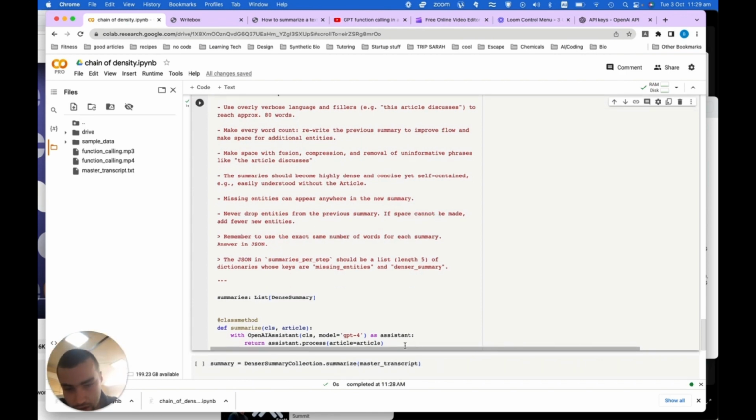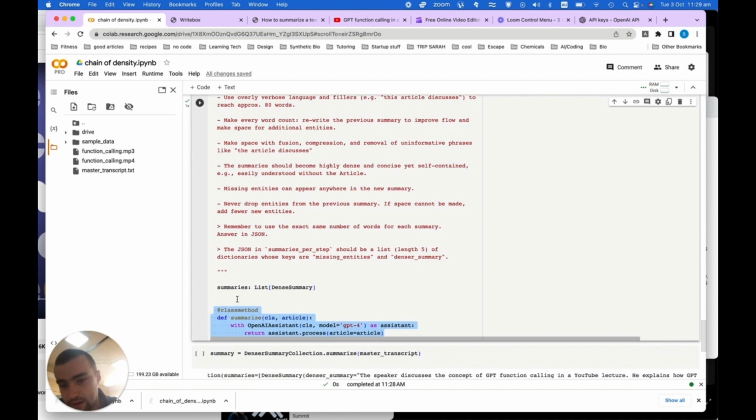And so we've just got, within this class method decorator, below this class method decorator, we've got this summarize function, which takes the article in and it calls the OpenAI assistant and basically gets it to process that article, whatever article you fed in as the variable.